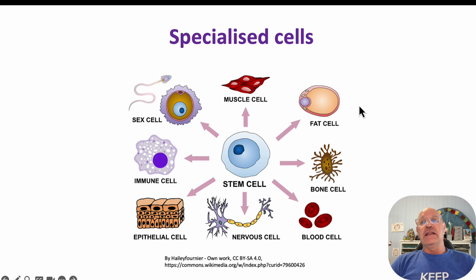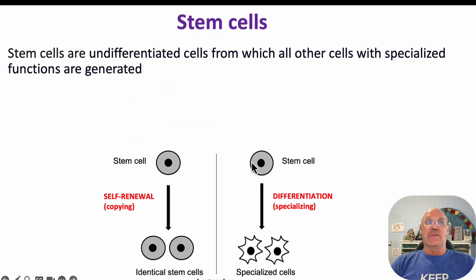Now, how does an organism develop all of these different types of cells? Well, it all starts here with the stem cell. Stem cells are undifferentiated cells, and they have the potential to develop into specialised cells with specialised structure and specialised function. There's two key characteristics that stem cells have.